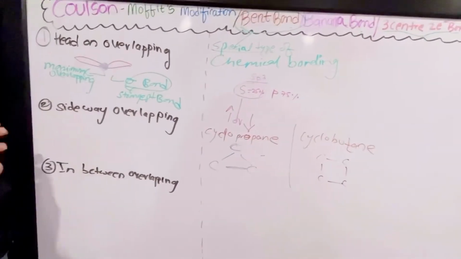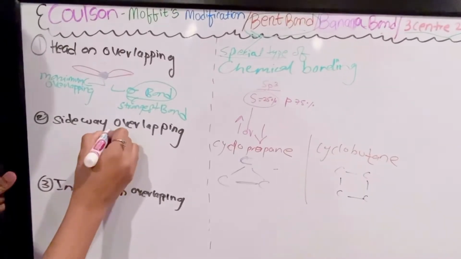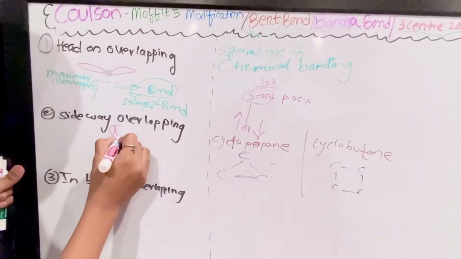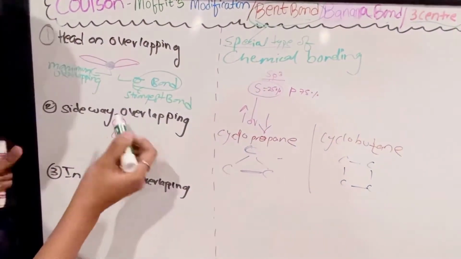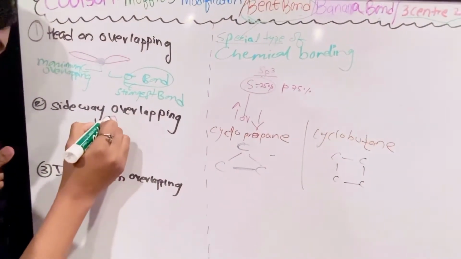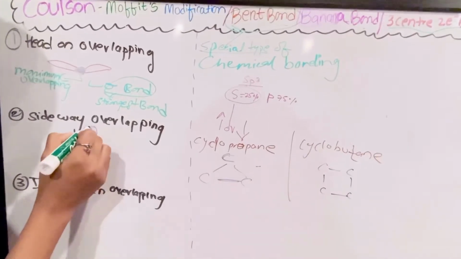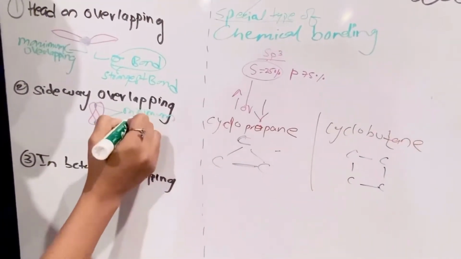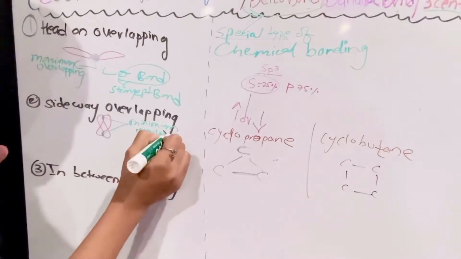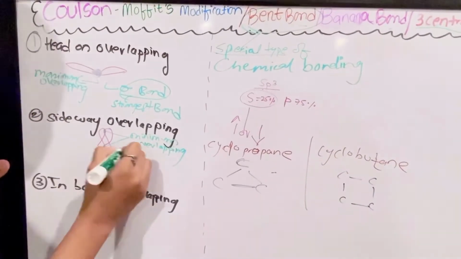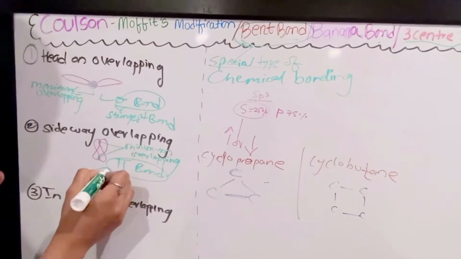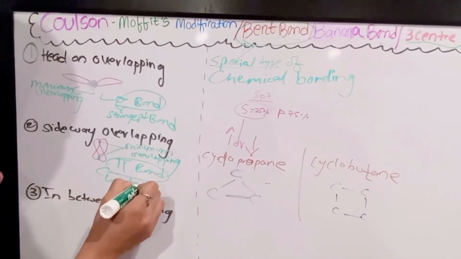And if we see the sideway overlapping, they are overlapping on the sides, like you can see, there is a minimum overlapping. For example, the pi bond. We also know that a pi bond is the weakest bond.